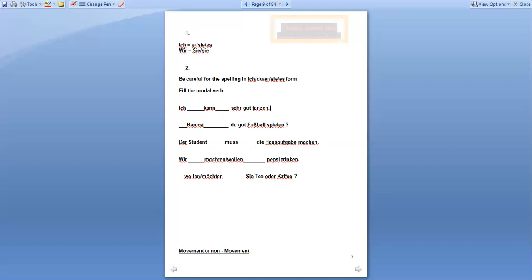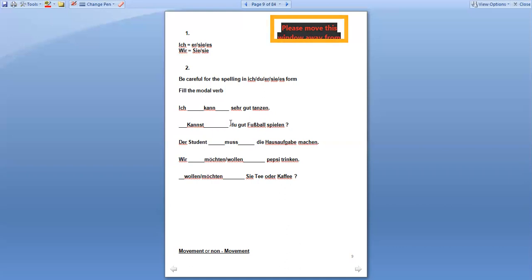But if I rearrange the sentence in English, I would say I can dance very well. So while writing a sentence in German, the second verb, dance, will go at the end of the sentence. And that is why Google sometimes shows you incorrect translation.